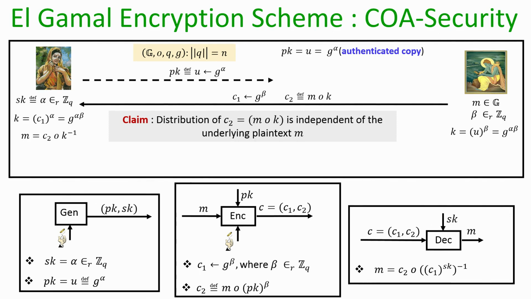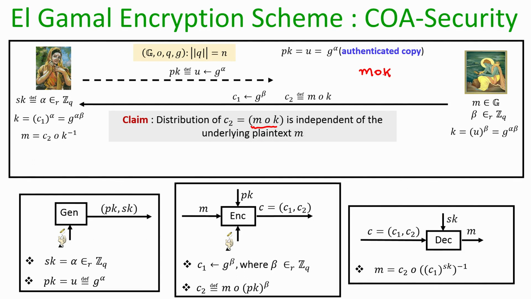As I have been claiming over the last few slides, the distribution of the ciphertext component C2, namely the group operation of M with the Diffie-Hellman key K, is going to be independent of the underlying plain text. That means, from the viewpoint of a computationally bounded adversary, if it sees C2, it could be any M group operated with any key.